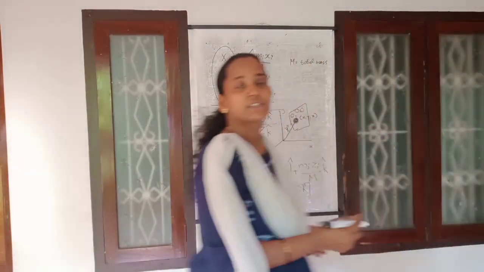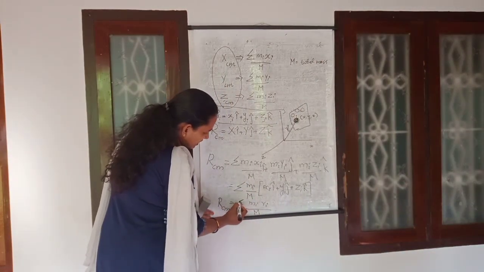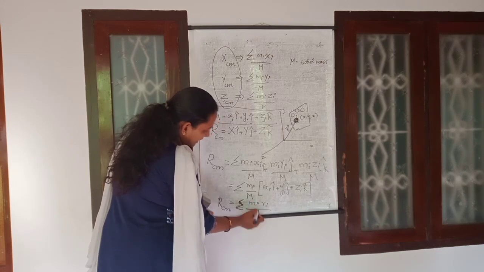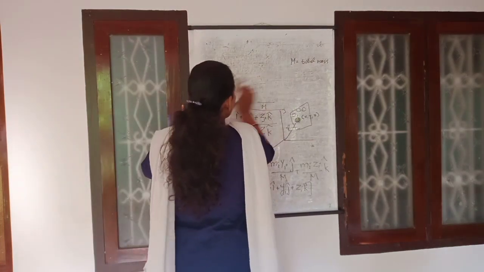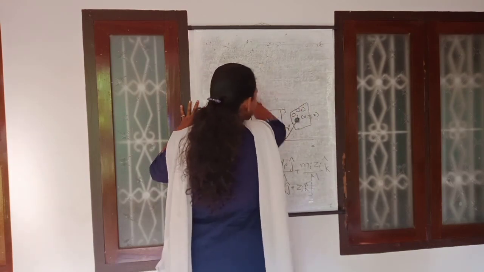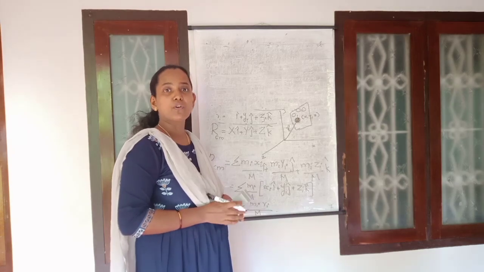That is the expression for center of mass of a body in terms of position vector, sigma mi Ri divided by m. This is as in the case of a system which consists of n number of particles.